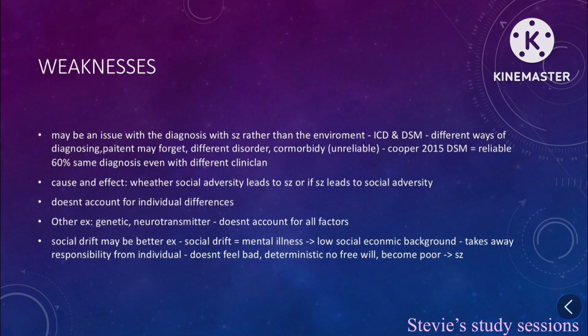Cause and effect: whether it's social adversity that leads to schizophrenia or schizophrenia leads to social adversity. It doesn't account for individual differences. The other explanations, genetic and neurotransmitter.